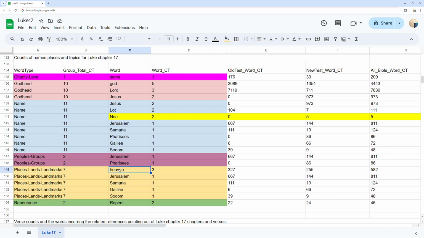You can see 2 rows in purple for the topic of peoples groups, as well as 1 row for the topic of repentance and 1 for charity. You can see 1 row highlighted in yellow having only 5 usages in the whole Bible. You can see the total counts for all the listed topics in the New Testament, Old Testament, and both combined out to the right.